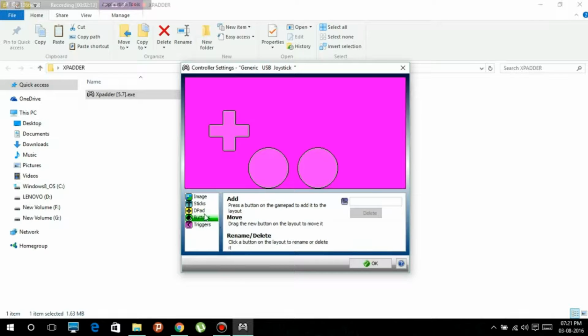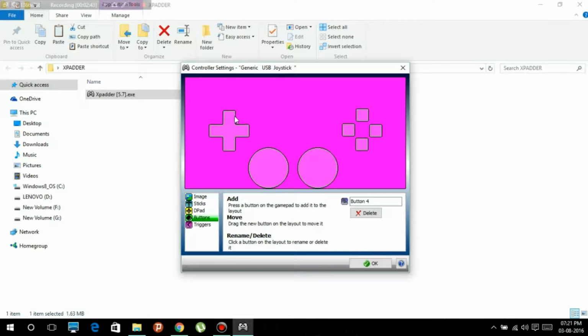These are all the buttons on your joystick. You can put the image of all the buttons by pressing each button. So what I'm gonna do is press each of the buttons on the joystick. So 1, 2, 3 and 4. I pressed 1, which is on this side, 2, and then 3, and then 4.